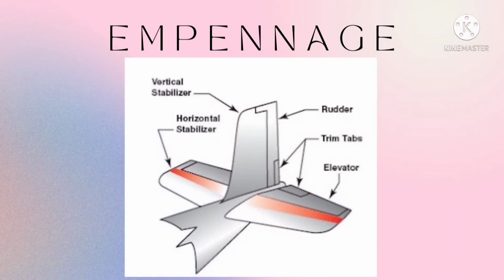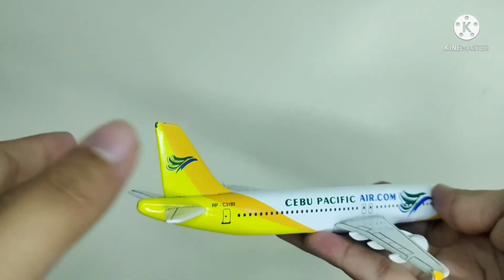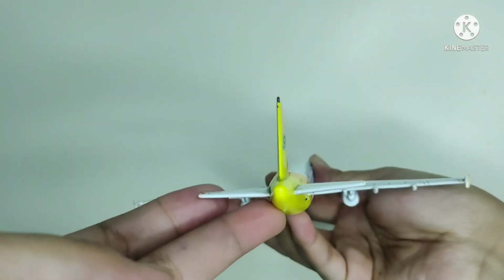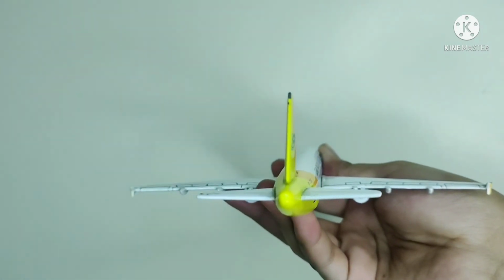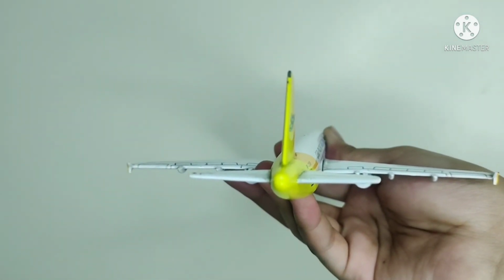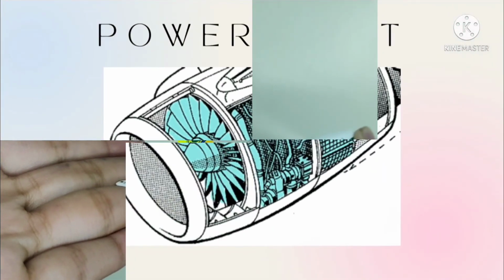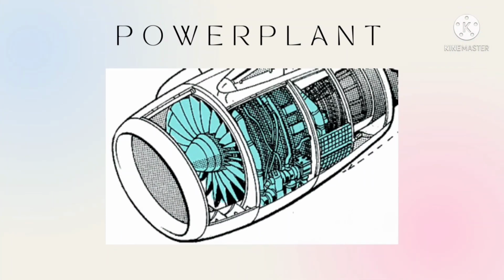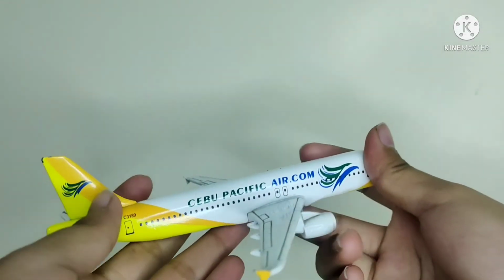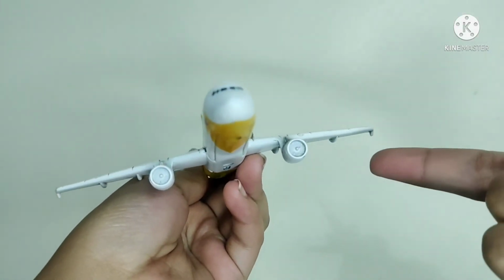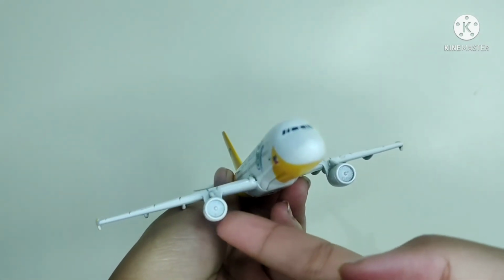For the third one, we have here the empennage. The tail end of the aircraft is the empennage, which helps with stability using assistance from the rudder and elevator. For the fourth one, we have here the power plant. The engine and propeller make up the power plant.